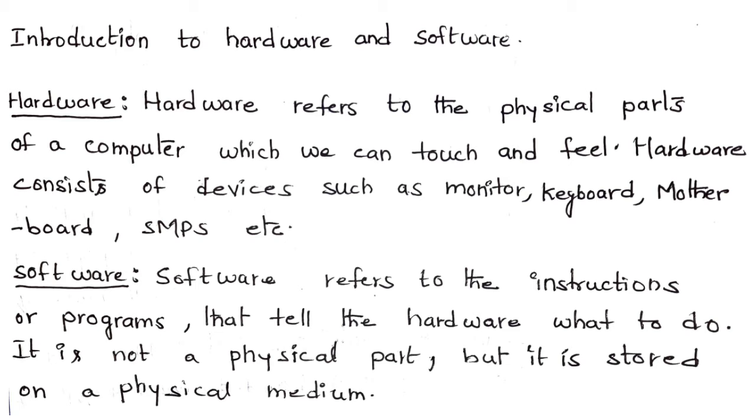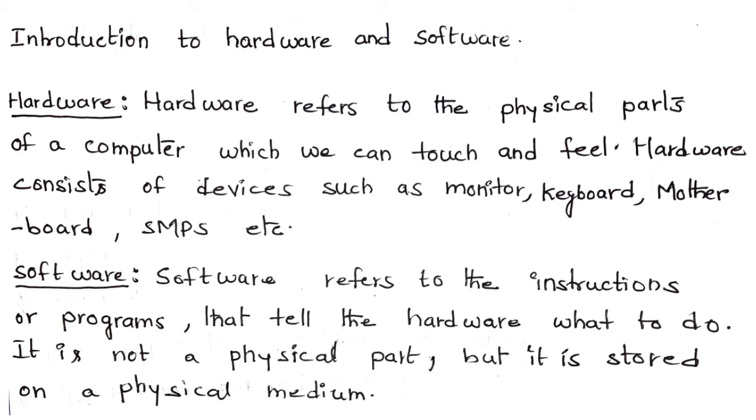Now, come to the definition of software. Software refers to the instructions or programs that tell the hardware what to do. It is not a physical part, but it is stored on a physical medium. Means software is a set of programs that tell the hardware what to do and when to do and how to operate a physical device.